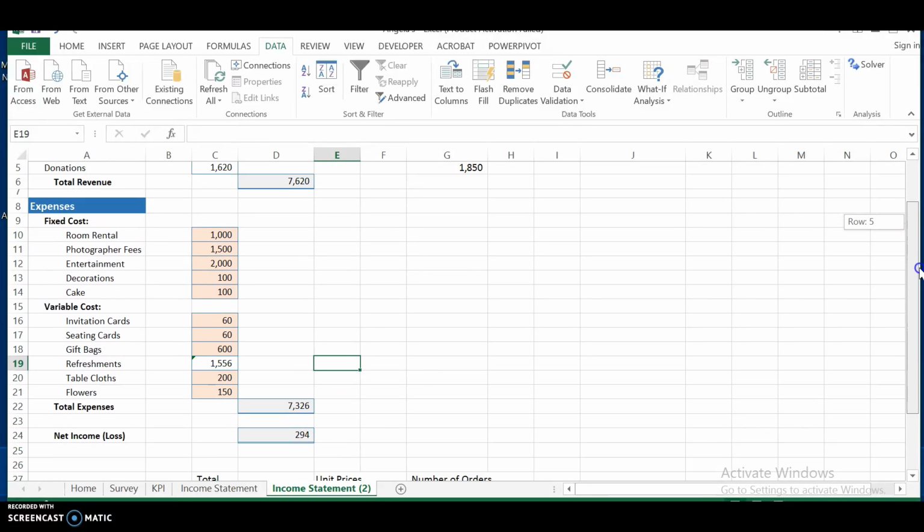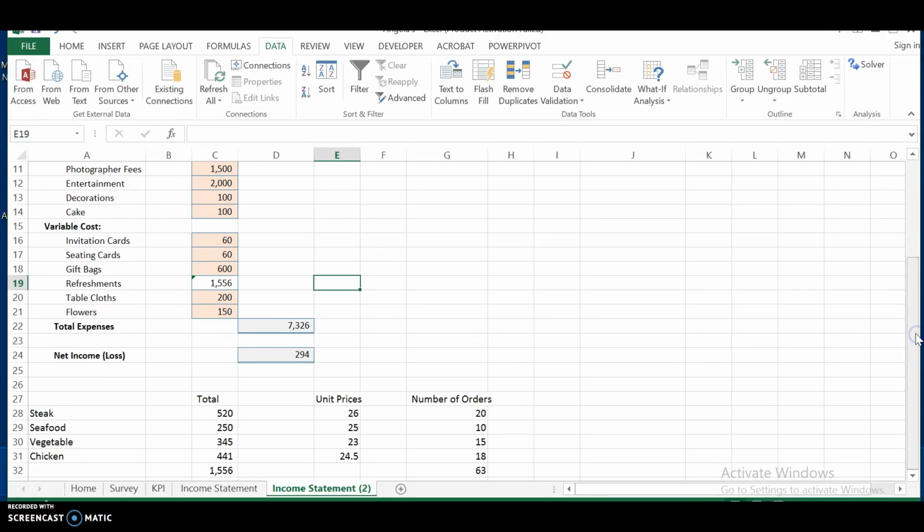And if we scroll down, we'll see the different prices for each type of meal. So for the meals, we have steak, seafood, vegetable, and chicken, and the unit prices are listed over here. And over here we have the number of orders, which I just randomly generated. As you can see with these numbers, we still have some net income. So that means that we can actually invite more people to our event, because right now I only have 63 people coming. So we actually can have more.